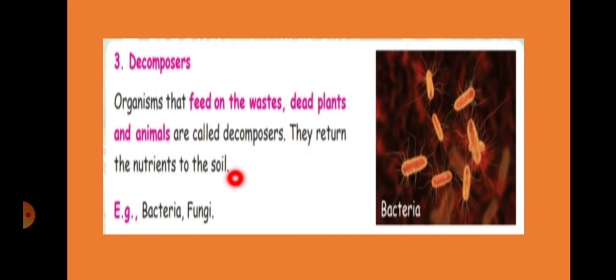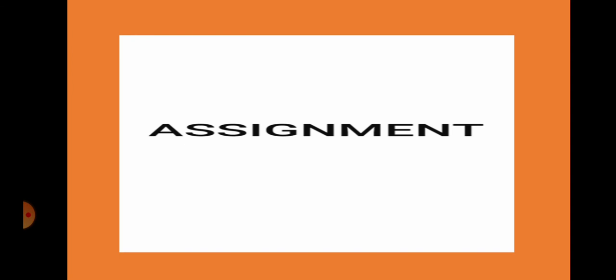Wherever the decomposers took the food, like waste, that soil will become more nutritious. Examples of decomposers are bacteria and fungi. Okay, children, understood? We have learned mainly about producers, consumers and decomposers in this topic.